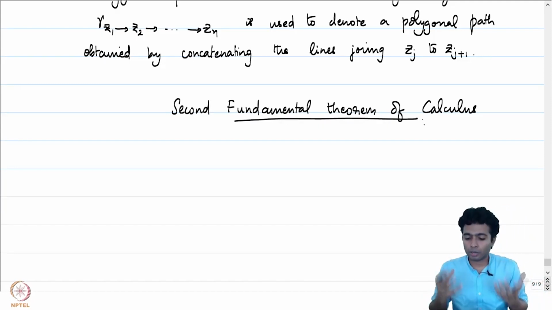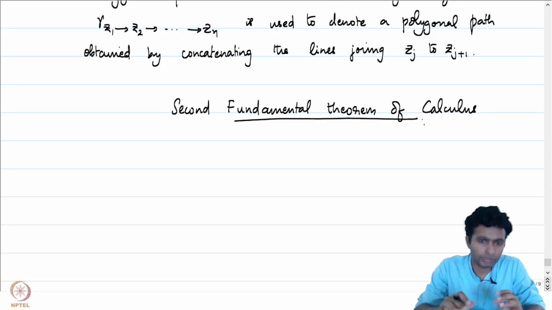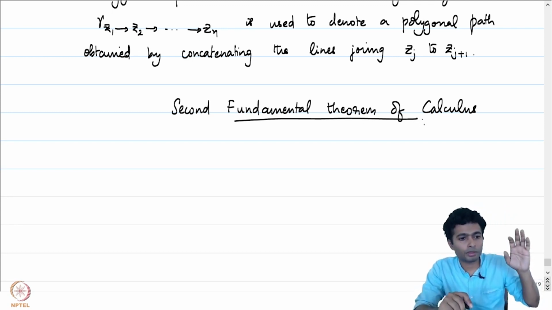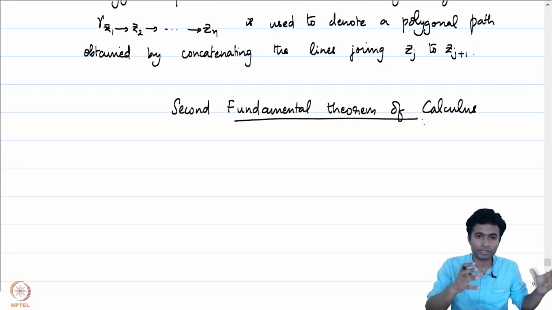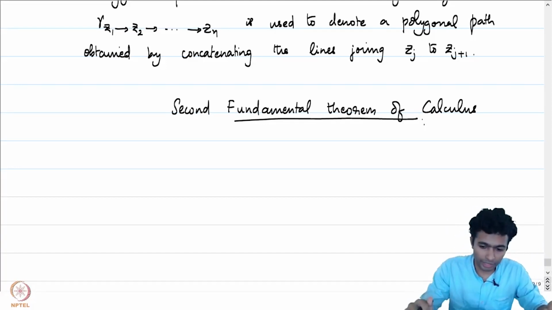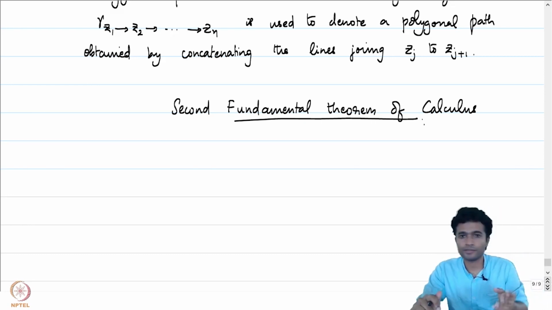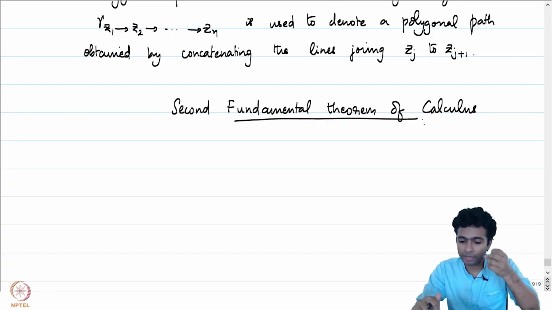So, what is the complex analog of the second fundamental theorem of calculus? To describe the complex analog, let us recall what the real analog said. The real analog, the second fundamental theorem of calculus, said the following. If we have a function small f which is defined on a closed interval a b into R, and if we define capital F of x to be the integral from a to x of f of y dy, then this function capital F is an antiderivative of small f. And we can say that capital F prime at any point x in (a, b) is equal to small f of x.